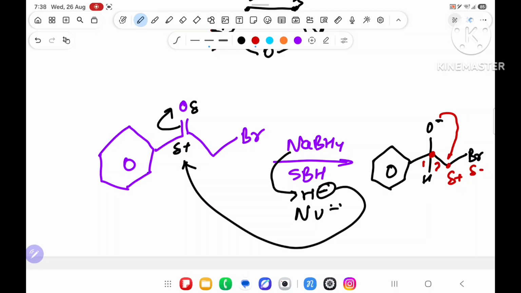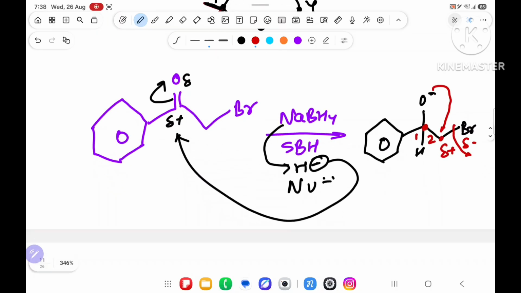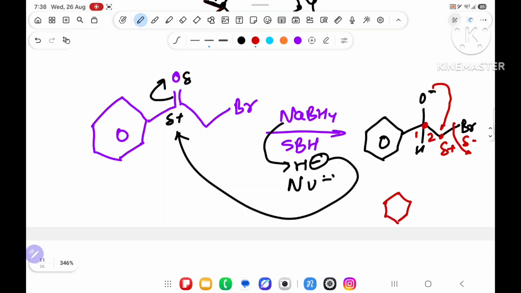This is 1 number, this is 2 number. Br will go outside. What is the product coming? Ringa, chinga, pinga, hinga, linga. This 1 number and this 2 number.